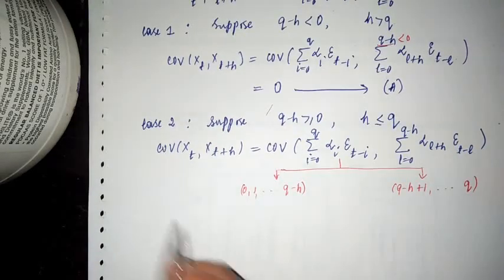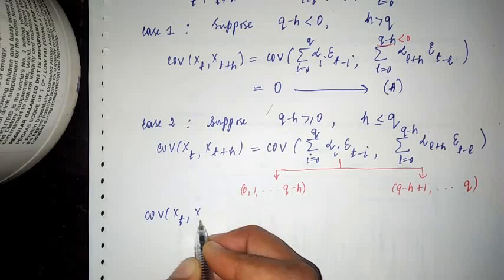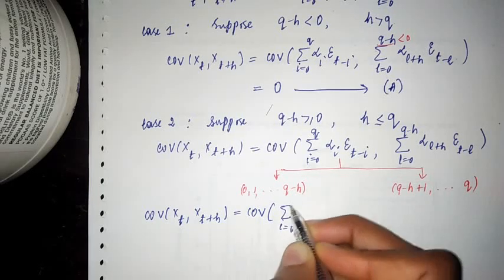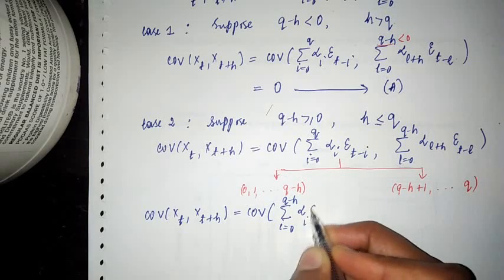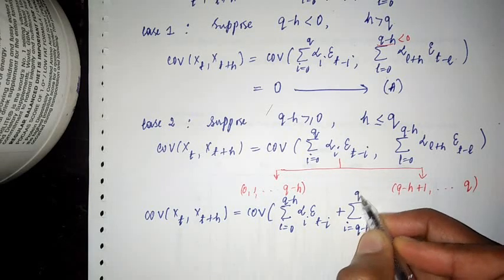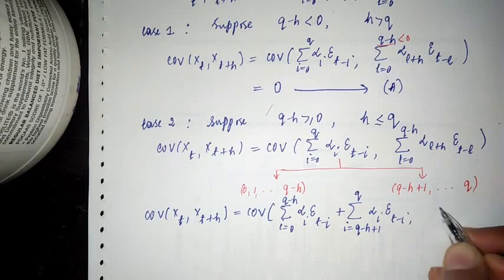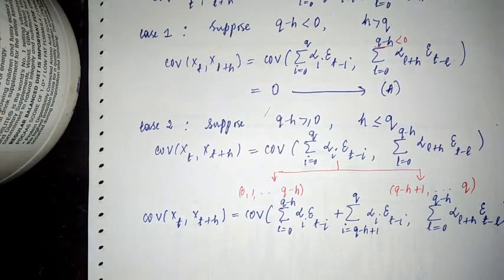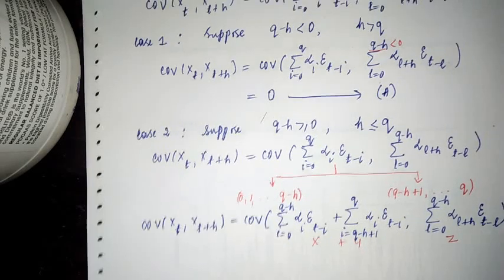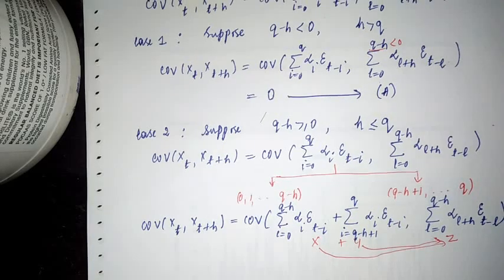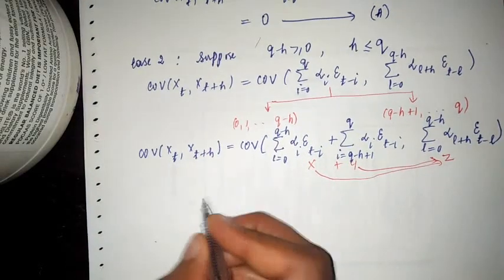So I am going to write it again. The covariance between xt and xt plus h is equal to the covariance between two terms: the sum over I from 0 to q minus h of alpha I epsilon t minus I, plus the sum over I from q minus h plus 1 to q of alpha I epsilon t minus I, and the second term as it is, the sum over L from 0 to q minus h of alpha L plus h epsilon t minus L. Now you all know the result: the covariance between x plus y and z is the covariance between x and z plus the covariance between y and z. So I am going to split the terms in the next step.